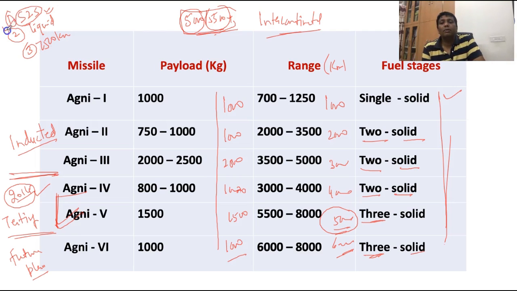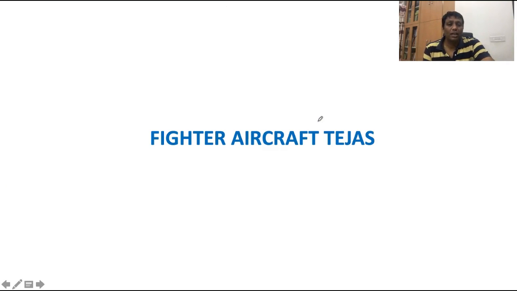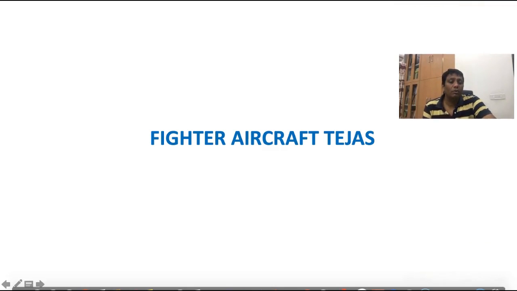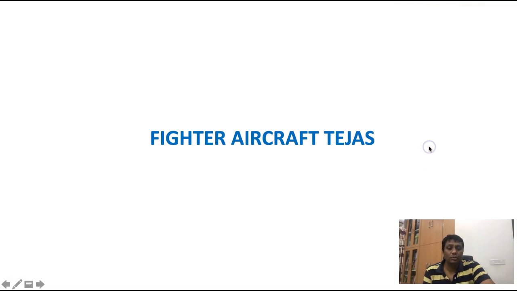You know, the Agni and Prithvis are surface to surface missiles. Liquid nature of propellant is not there, you got it, every stage is solid, and this is not 7,500 kilometers, it's around 4,000 kilometers. So it was UPSC 2014, and I hope your eyes are open right now. The UPSC has very basic types of questions.